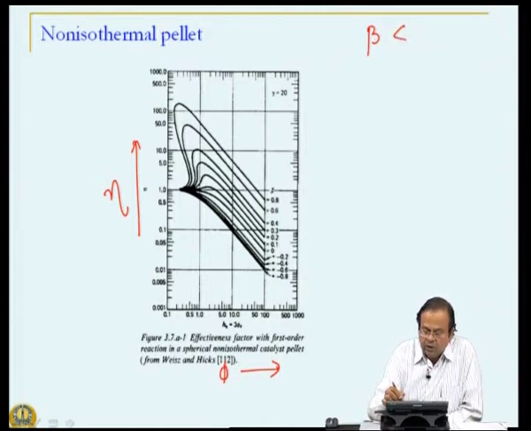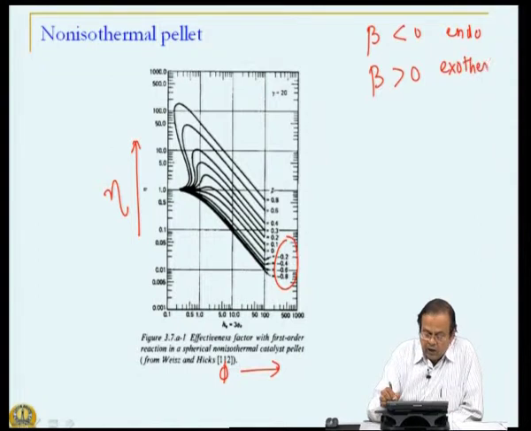If this number is less than 0, we have endothermic reactions, and if reactions are endothermic, as is the case with all these cases over here, the effectiveness factor is uniformly less than 1 as we are increasing the Thiele modulus. But if reaction is exothermic, that is beta is greater than 0, then we have effectiveness factor greater than unity. This is our unity level.